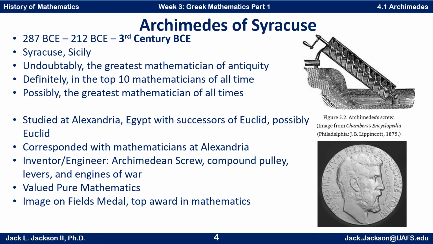He studied at Alexandria, Egypt, possibly with Euclid himself, because their lives did probably overlap a little bit, but certainly with Euclid's successors. And we know that he corresponded with mathematicians at Alexandria fairly regularly, sending them letters, sending them his work. He was also known as an inventor and engineer. We'll talk a little bit more about that later. Among the other inventions he invented were the Archimedean screw, compound pulley, levers, and engines of war.